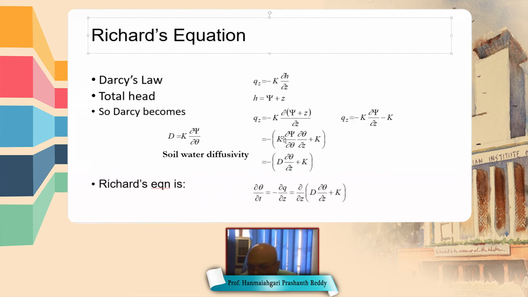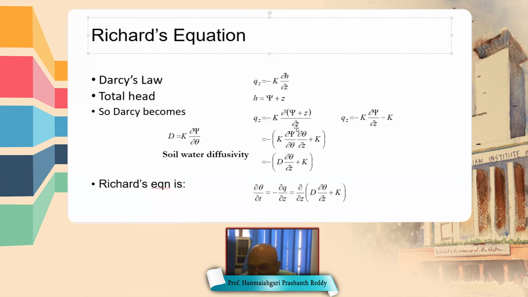And when we take minus out, so this is the term, and psi, because in the previous plots the suction head is a function of water content, okay, and water content is a function of the depth of the point of interest.